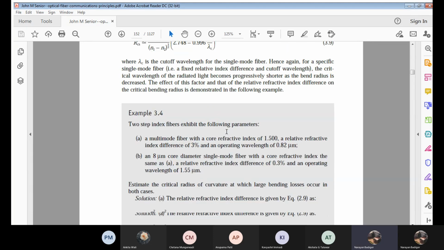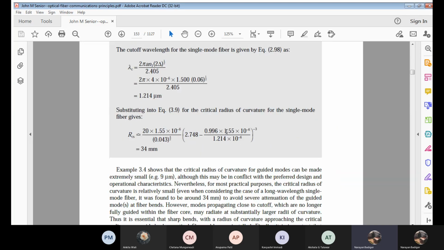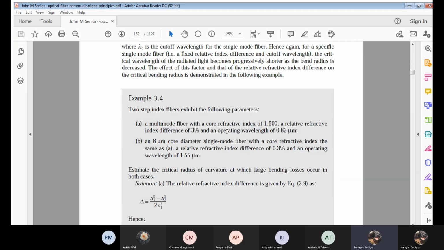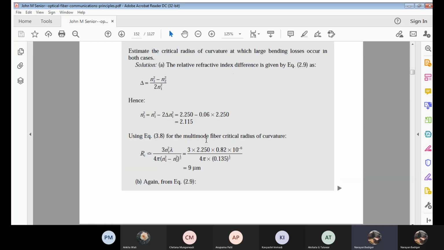Next, we'll quickly solve a simple problem on this, then we'll stop. Here we are going to estimate the critical radius of curvature where the bending loss will occur, for both cases, single mode as well as multimode.